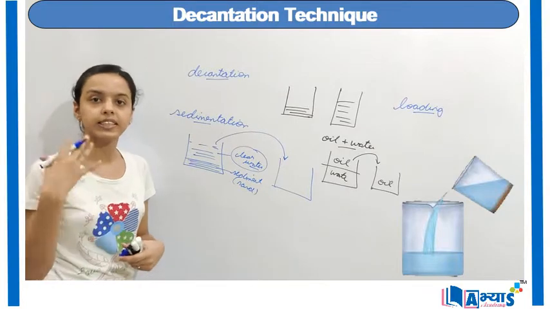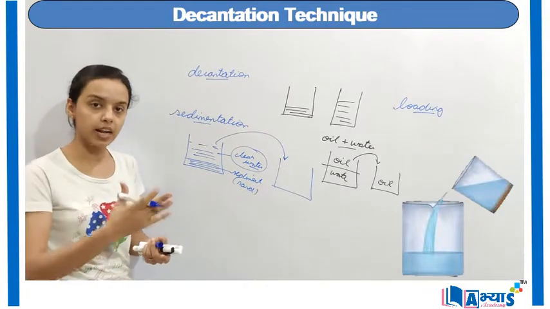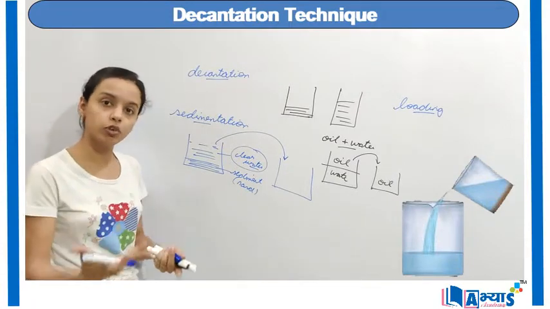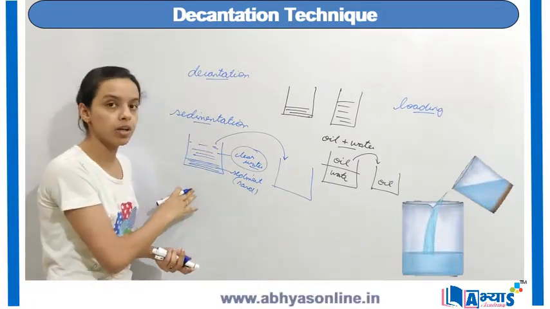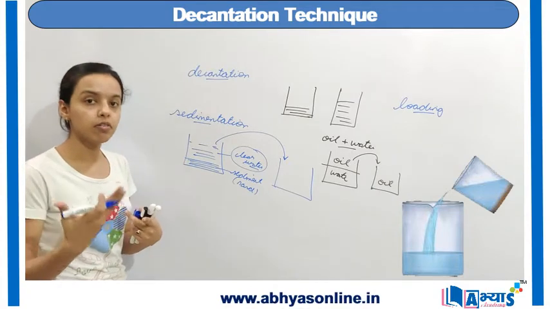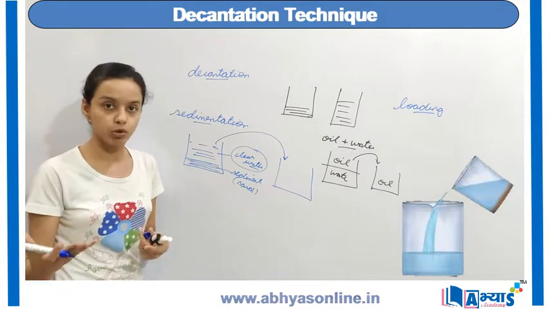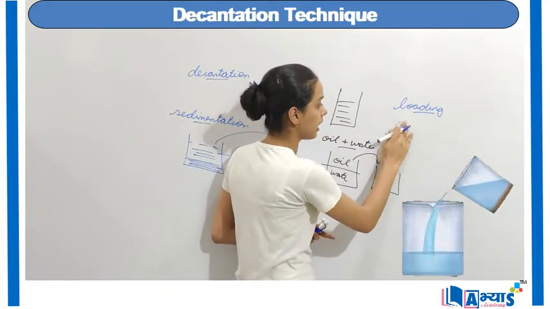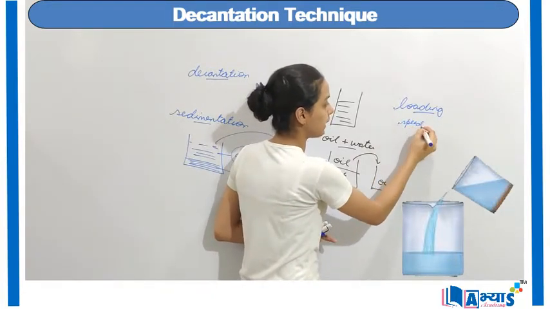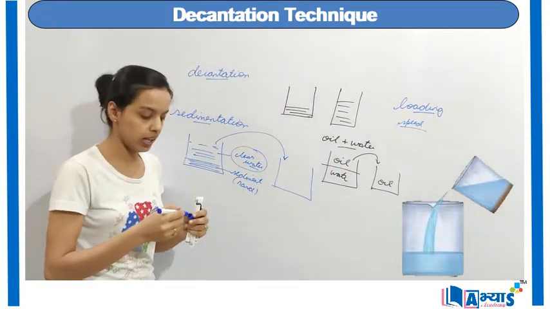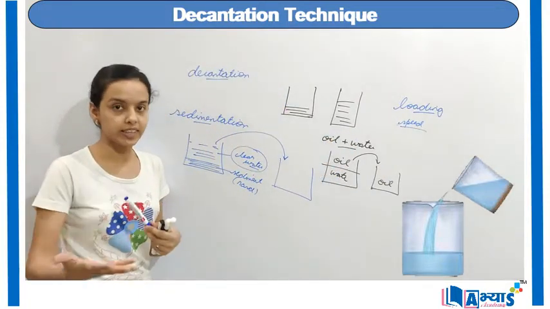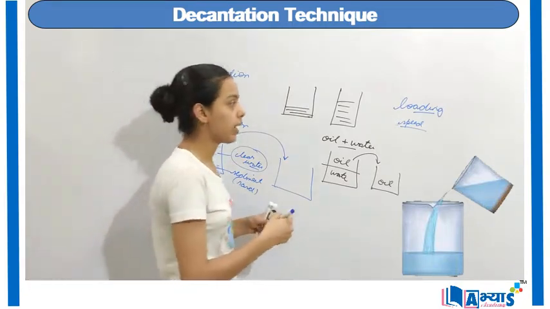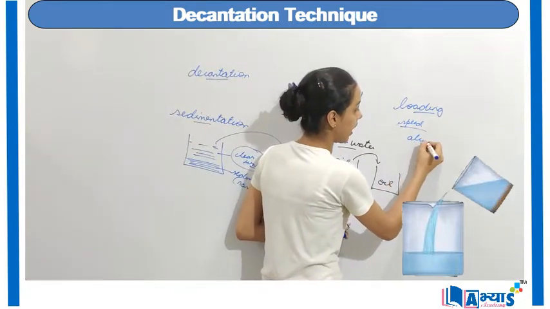Sometimes we see that the sedimentation, that means the dirt or the sand, takes a lot of time to settle. They may take around 3 to 4 hours to settle at the bottom. However, we cannot wait all the time for 3 to 4 hours. So we can use some substances, some chemicals, to speed up the process of sedimentation. If we want faster sedimentation, we can add certain chemicals into this mixture, and one of the chemicals is alum.